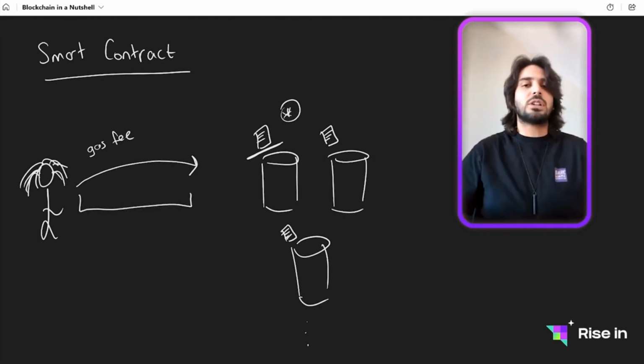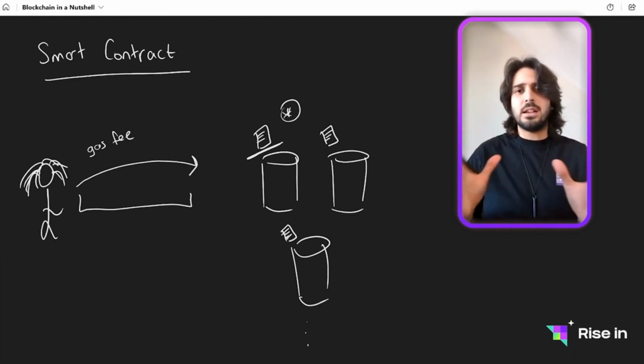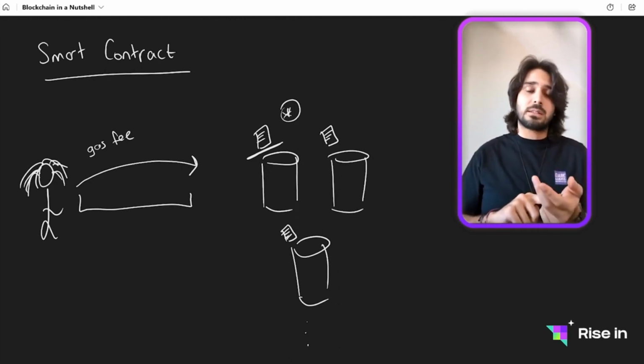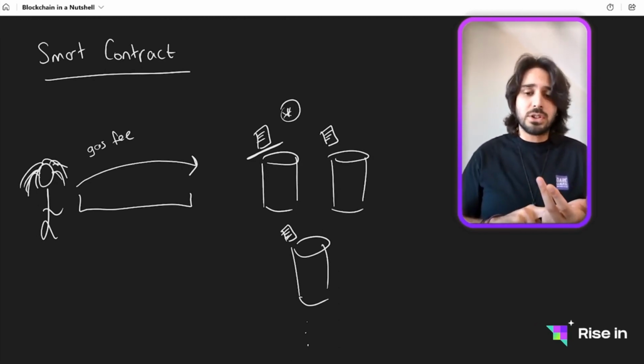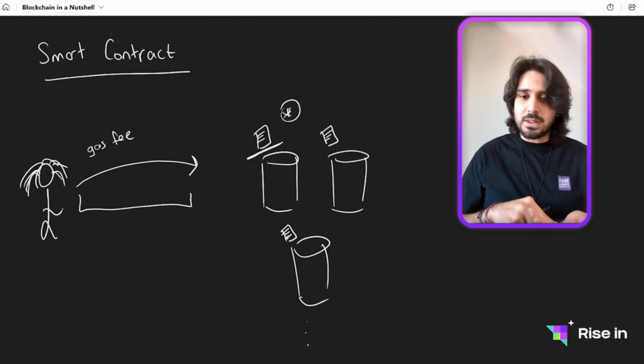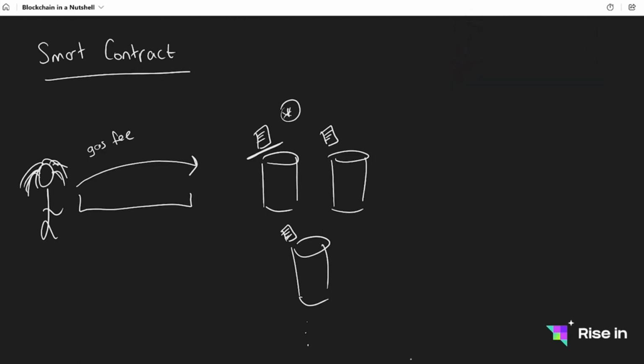I'm going to do something on the blockchain, and we call this a transaction, which has a couple of pieces of data, like the gas fee and also the data about what I want to do with this transaction. And also in this scenario, we have data about which smart contract I'm going to communicate with. So the address of the smart contract, and let's say we have the address here.